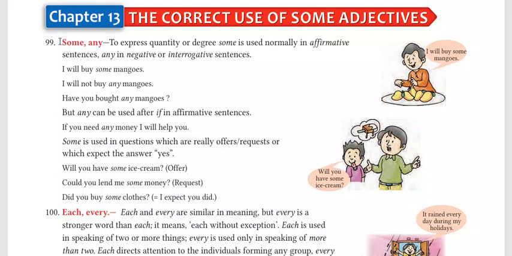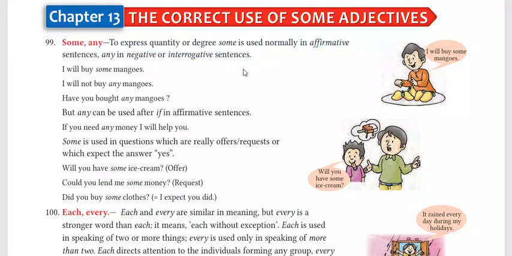So we have some basic adjectives. One is a pair: some and any. You might have heard many times about some and any. So let's see how they can be used in a sentence and what they communicate in their meaning. Some and any express quantity or degree. Some is used formally in affirmative sentences. So it means that some is used in positive sentences and any is used in negative or interrogative sentences.